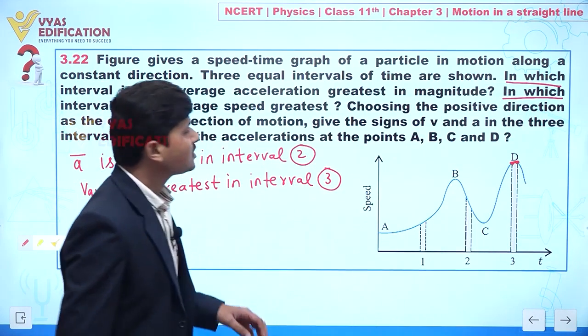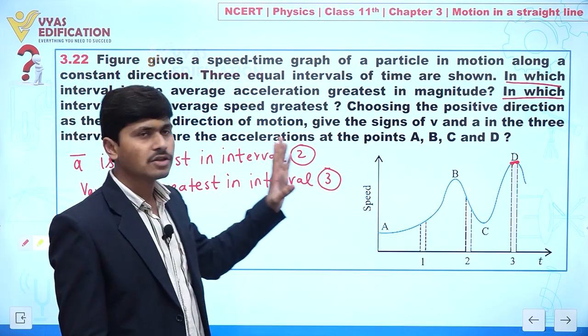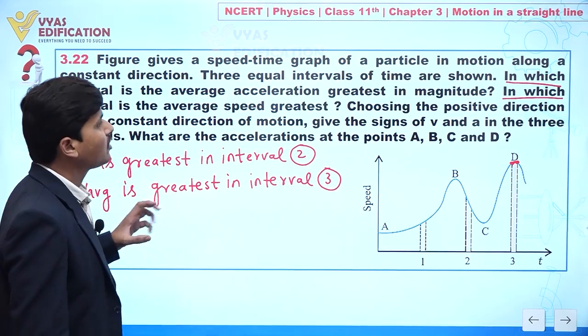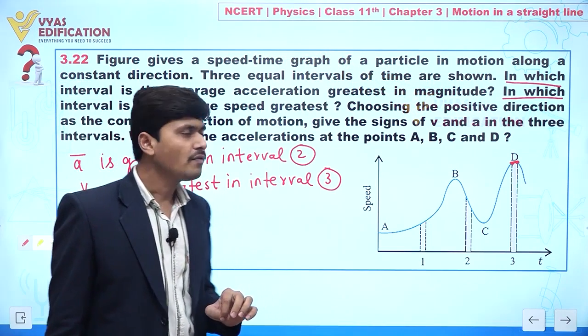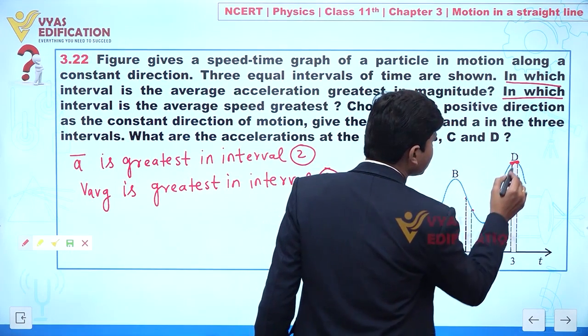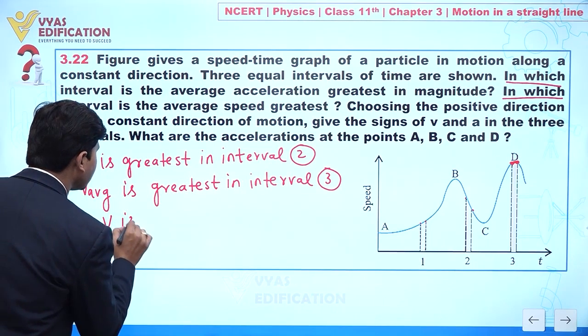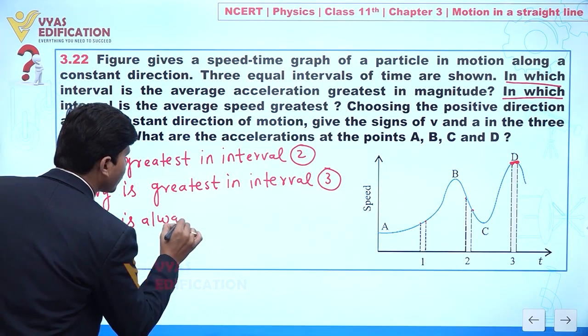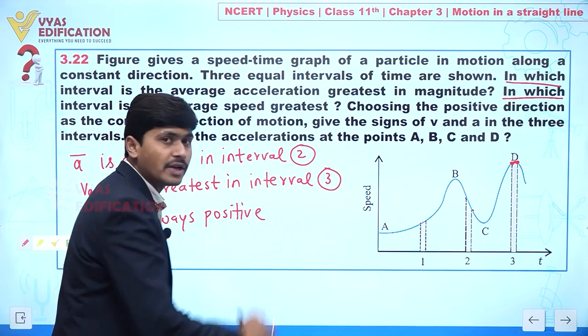Now the next one is given to you. Choose the positive direction as the constant direction of motion. Give the sign of V and A in the 3 intervals. Clear? So now if we talk about V, we can say V is positive in all the intervals. Clear? So I can write like this, V is always positive here.